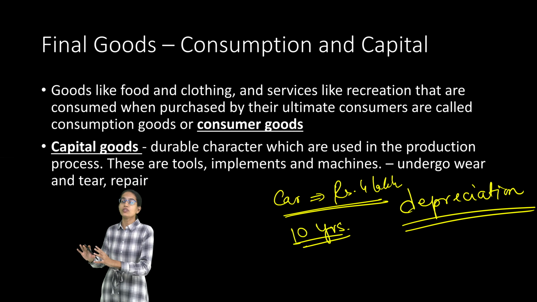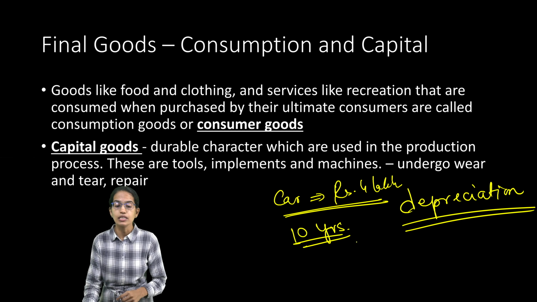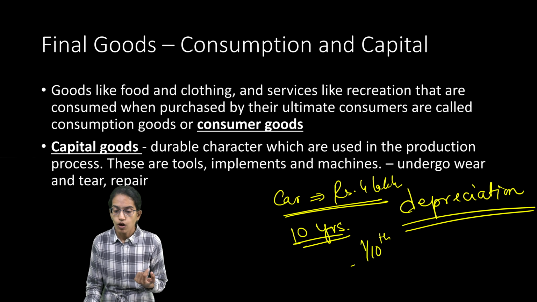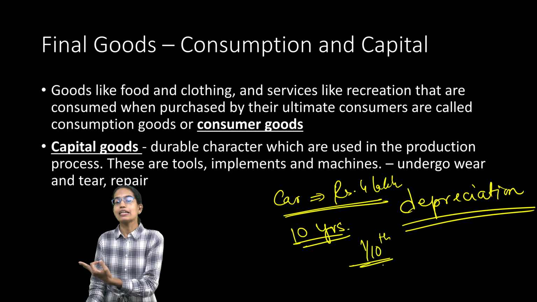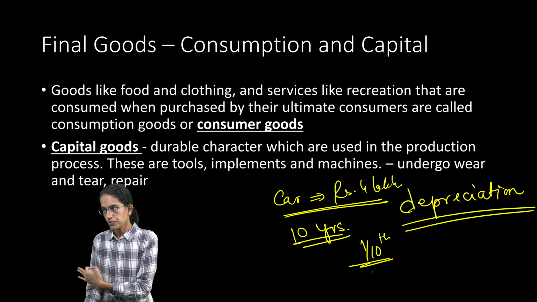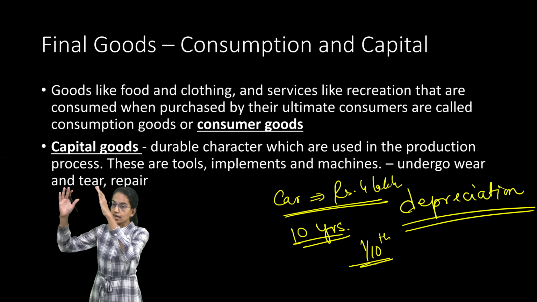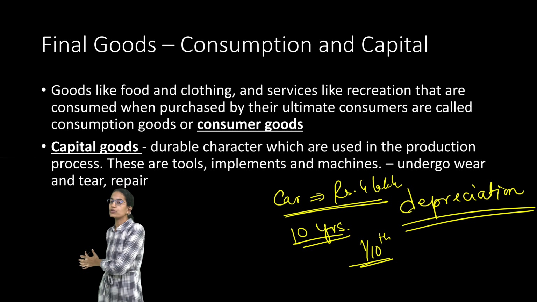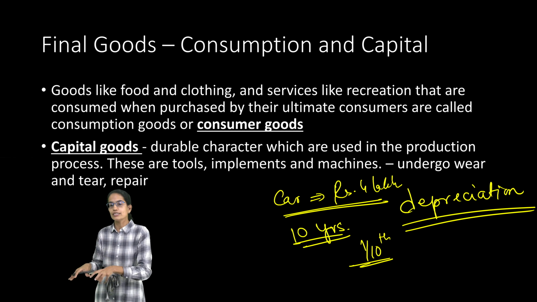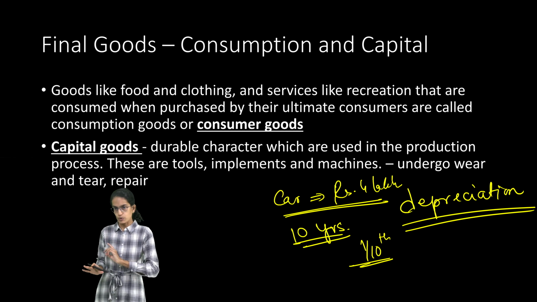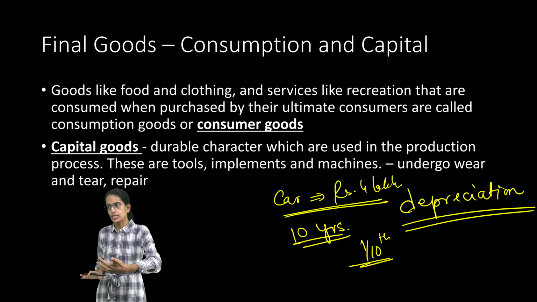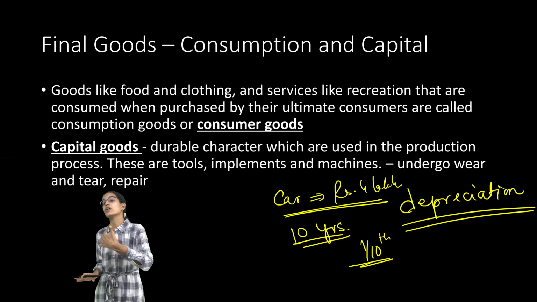Now, when the age of the car is taken as 10 years, that means 1/10 of the price would be depreciated every year. It's not all of a sudden the whole amount that would go into depreciation would be taken into consideration in the very first year of the accounting. No. When we are depreciating, we depreciate it on a yearly basis.